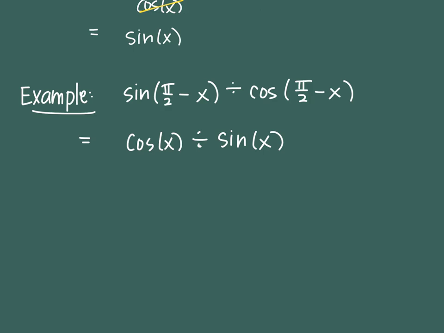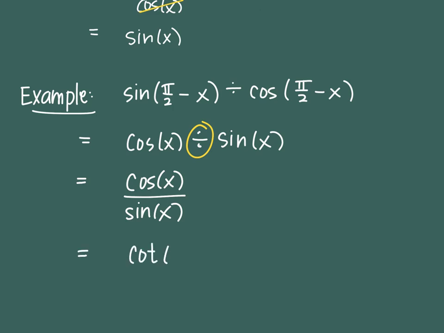So you tell me, what other replacement can I do at this point? Okay, it's the division. That's the division I need to change. So you can change division in two ways. You can change it to multiply by the reciprocal, or you can change it back to a fraction. Whatever one. Okay, those are the same thing. And now cosine in the top and sine in the bottom is replaceable with its identical value of cotangent, and now you have it in its most simple form.